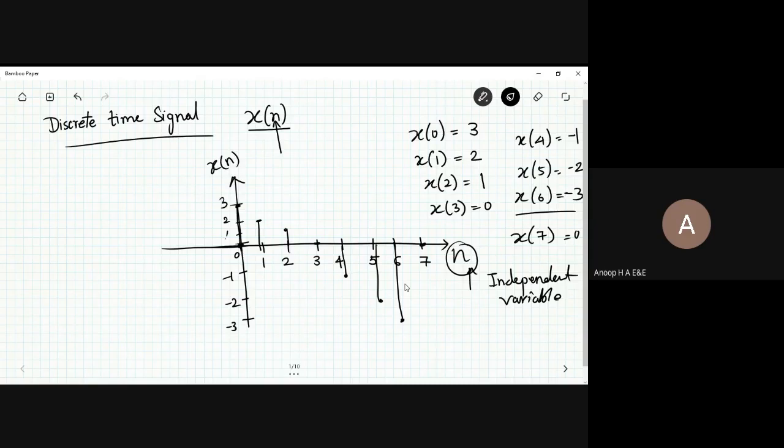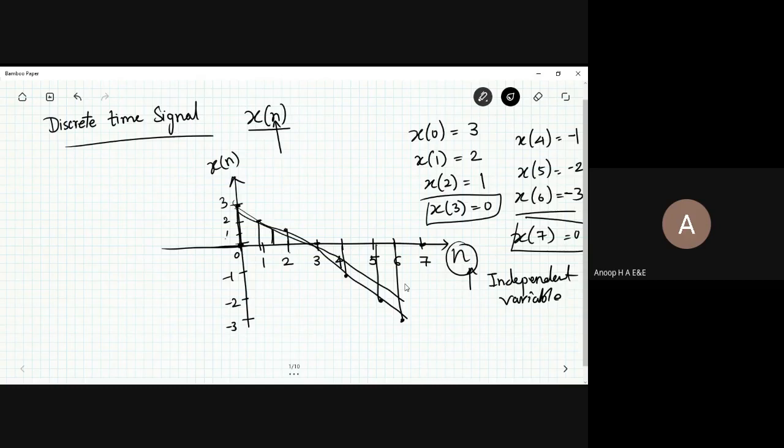So at 3 and at 7, the observation you make in terms of the discrete time signal is 0. This is what we mean by the discrete time signal: at each instant only, at that particular point you have a value, and I don't have any value present elsewhere. Now if I trace a signal like this, I might get a value. So what I'm tracing here is the signal that I'm going to get.